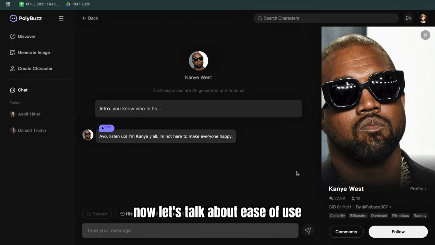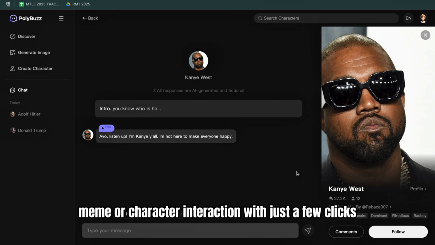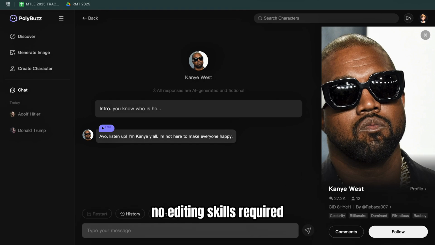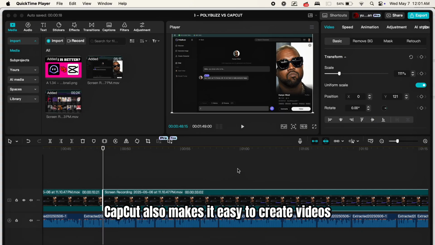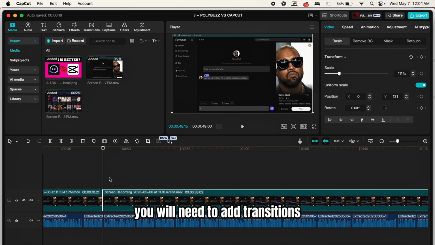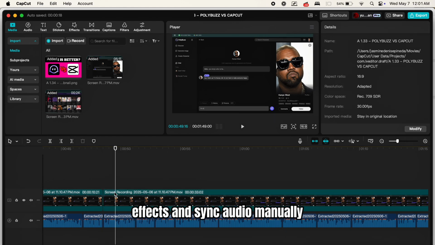Now let's talk about ease of use. Polybuzz is incredibly fast and simple. You can generate a voice meme or character interaction with just a few clicks. No editing skills required. CapCut also makes it easy to create videos, but it requires a bit more work. You will need to add transitions, effects, and sync audio manually, but it gives you more control.